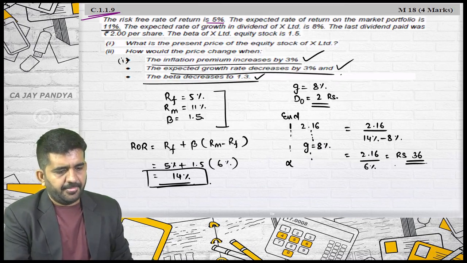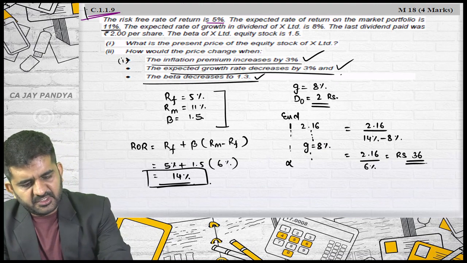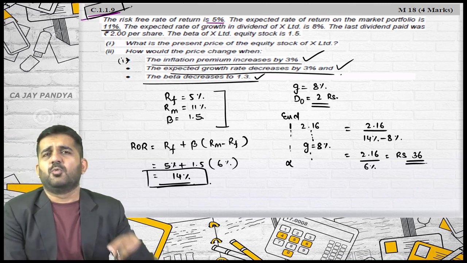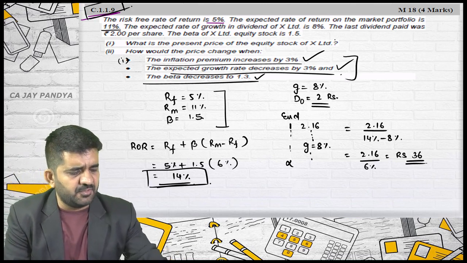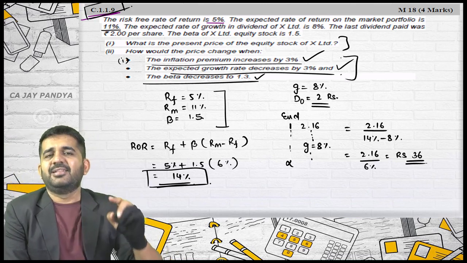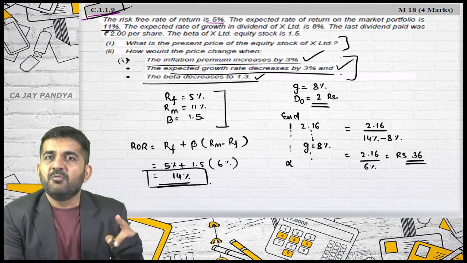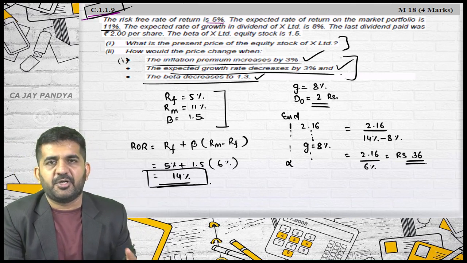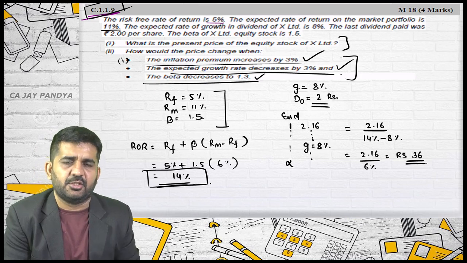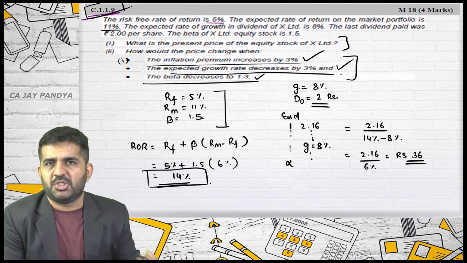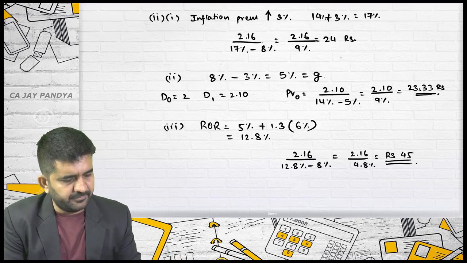Is it alright? This was question number C 1.1.9. See what they have changed? First they have asked the direct answer. Then they have changed the inflation premium, which will be directly adding to required rate of return. Then they change the growth rate, and then they change the beta. And in various situations, we just found out the answers. Is it all?